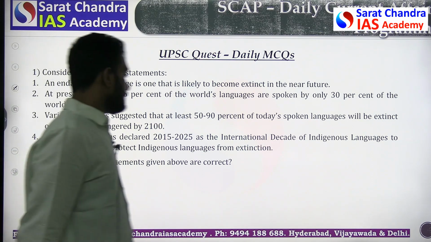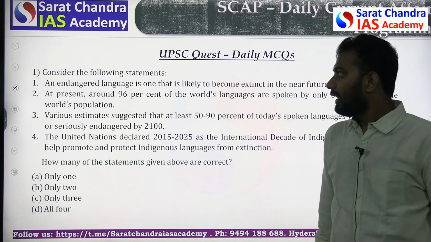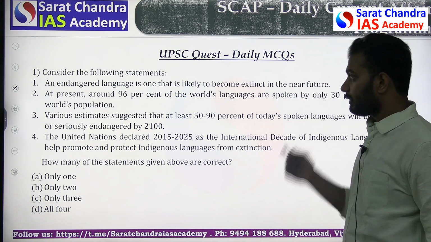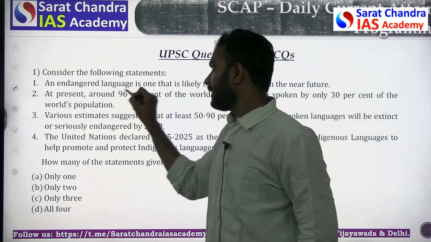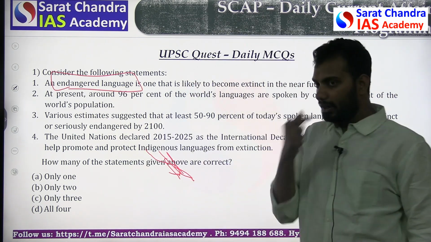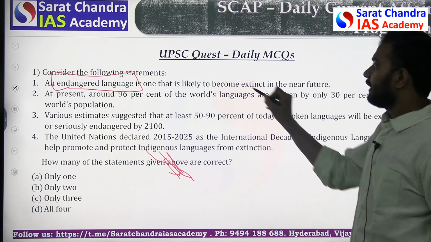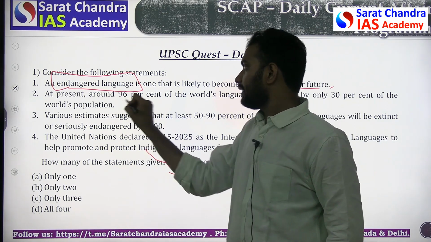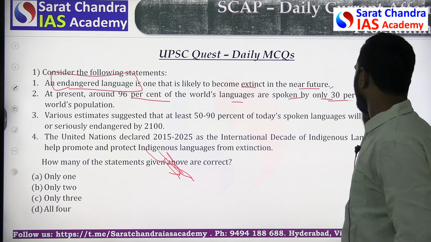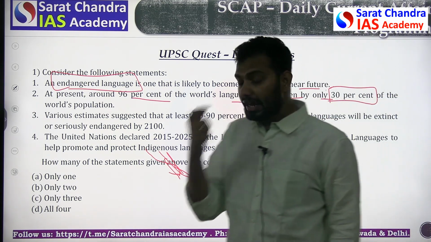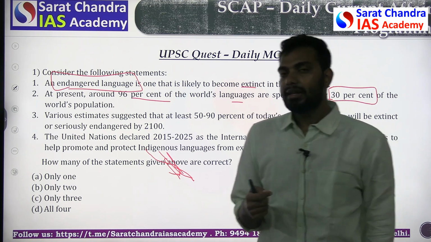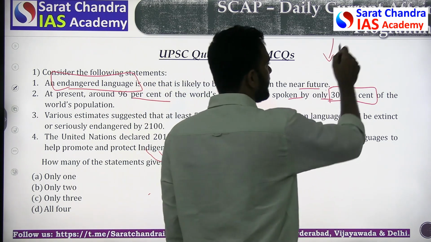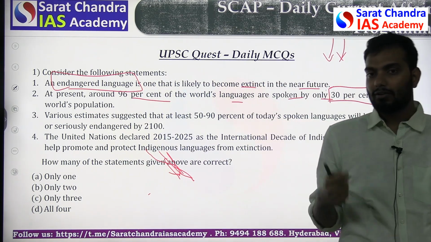So the first question is, consider the following statements. An endangered language is one that is likely to become extinct in the near future. The question is talking about endangered languages. It is saying that it will become extinct in the near future, okay? And then it talks about how at present around 96% of the world's languages are spoken only by 30% of the population. An endangered language is a language where the number of native speakers keeps on decreasing. So if the number of native speakers keeps on decreasing, what happens to the language? The language will go extinct.